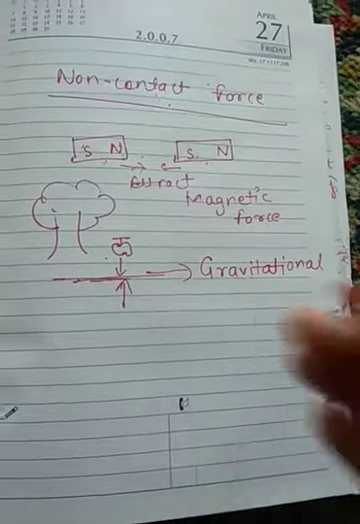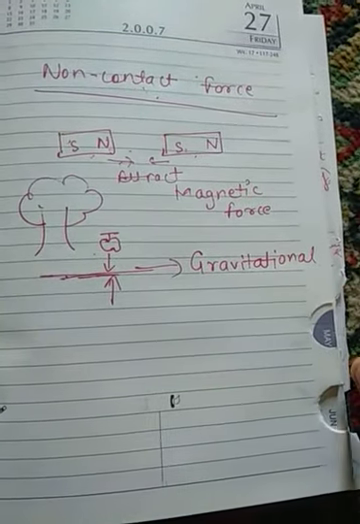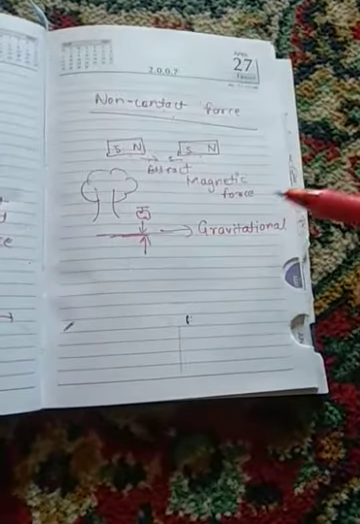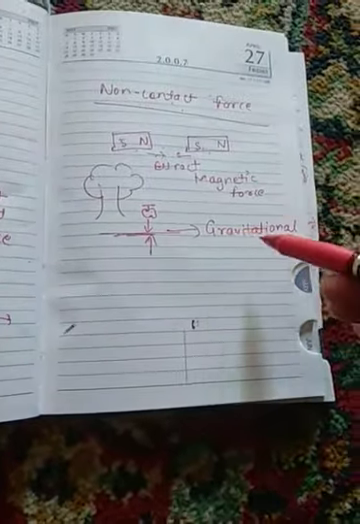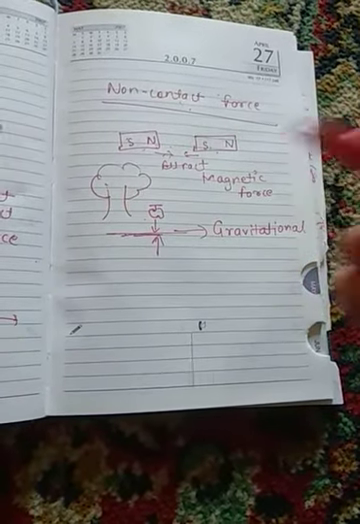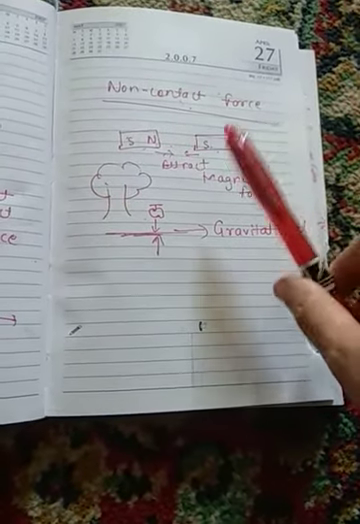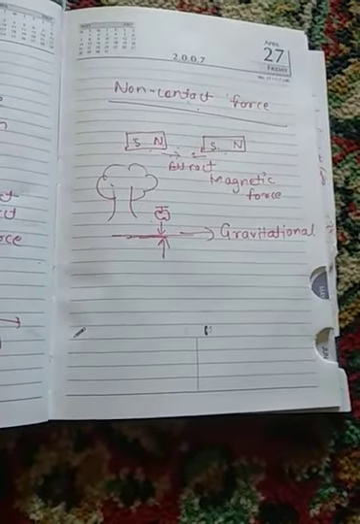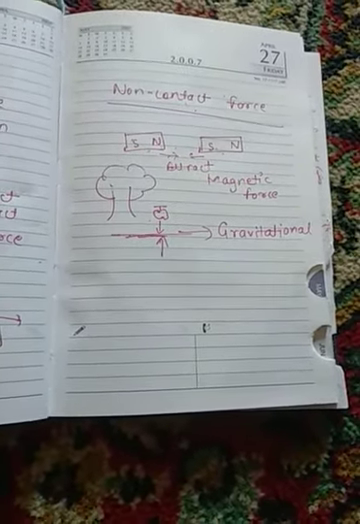So you have a pen in your hand, just leave it, do not hold it. The pen will fall to the ground. That is because of the gravitational force, a force of attraction which is present between the pen and the earth, even though they are not in contact with each other, but the force exists. So this type of force is called non-contact force.